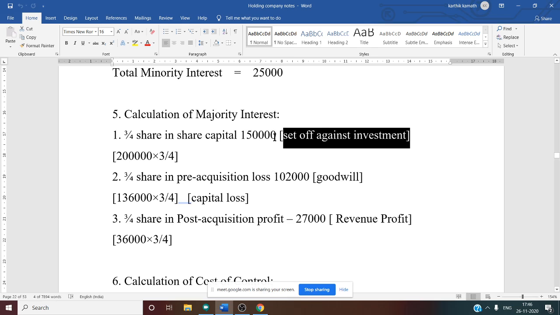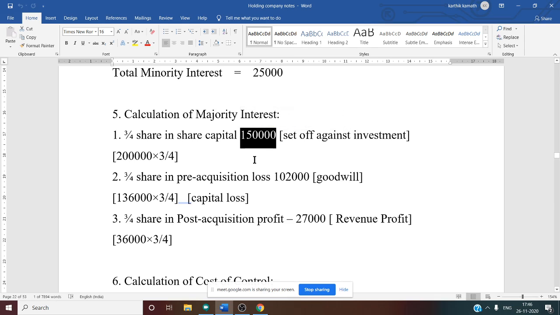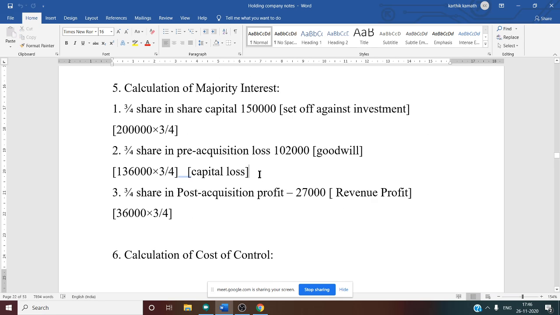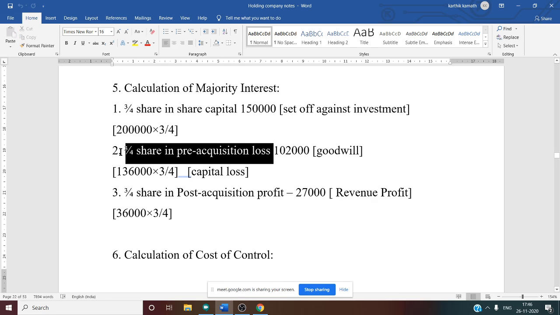This is the paid up value available in the subsidiary company, and the investment made by the holding company is given on the asset side of the balance sheet. So we have to compare that in a separate working note. For the time being you have to write set off against investment. Now the second one: 3 by 4 share in pre-acquisition loss.